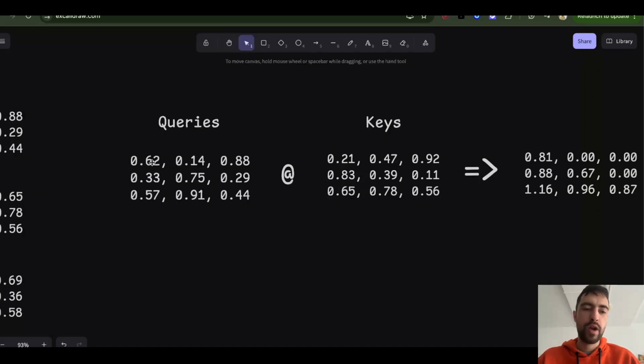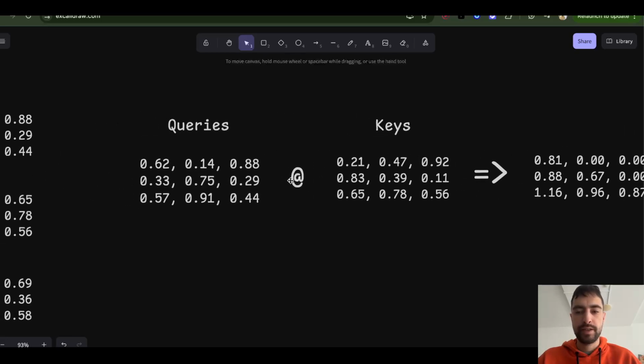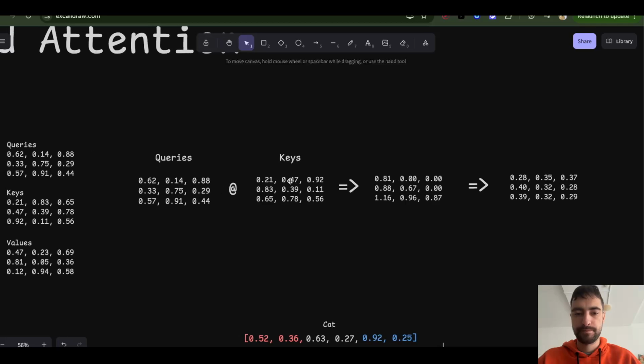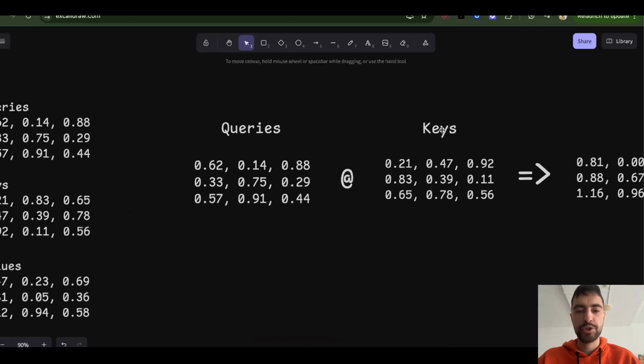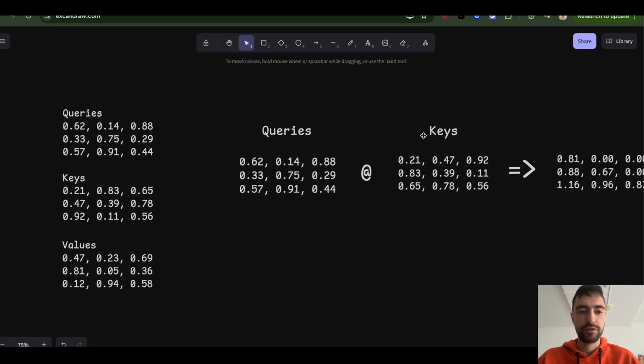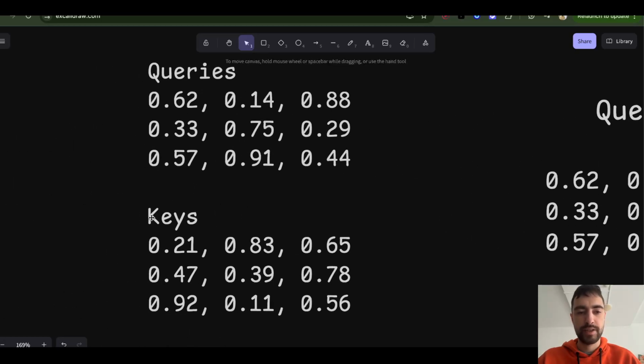When you have the queries matrix and keys matrix, you will do matrix multiplication again. You won't do it one by one. But here is the thing, it's important. You will actually transpose the key matrix. As I said, when you are multiplying two matrices, you need to multiply row against column.